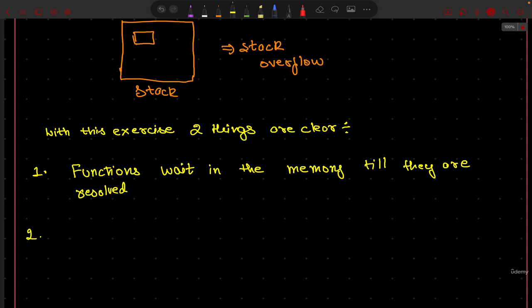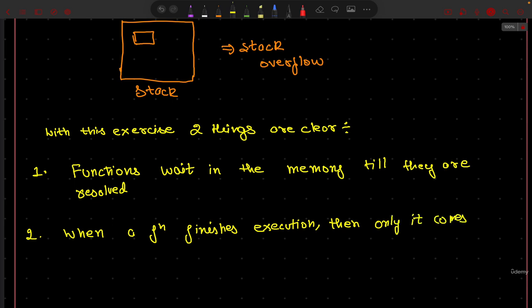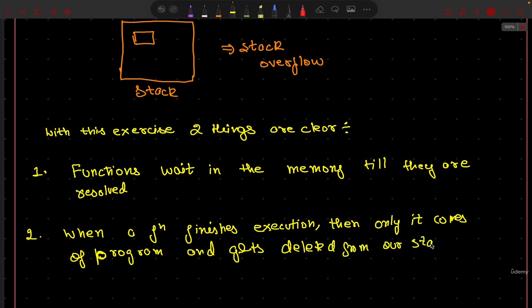And the next learning is that when a function finishes execution, then only does it come out of the program and get deleted from our stack. That's when our stack memory gets cleared, right? So these are all very, very important learnings.